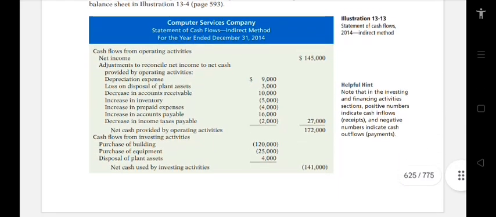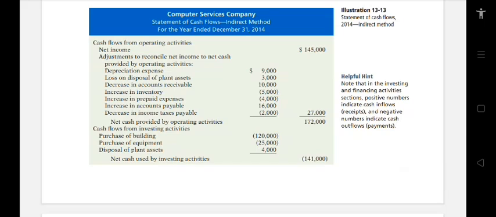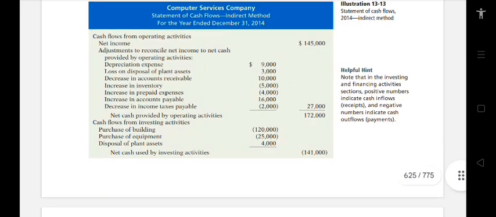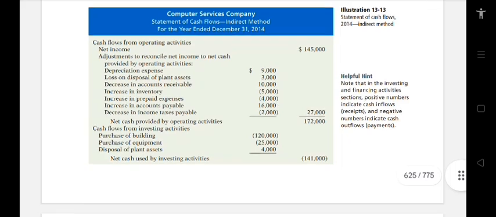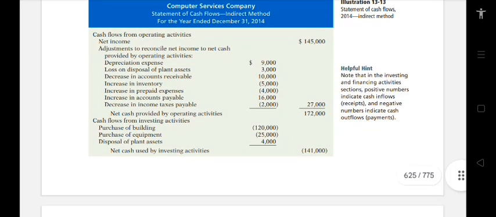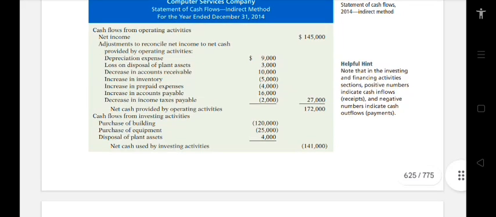So I will explain here how they get the solutions. Illustration 13-13 is the statement of cash flows for 2014, indirect method. Computer Services Company, statement of cash flows, indirect method, for the year ended December 31, 2014. Cash flows from operating activities: net income, we have $145,000. Depreciation expense, $9,000. Loss on disposal, $3,000.